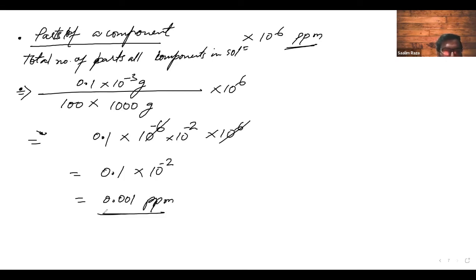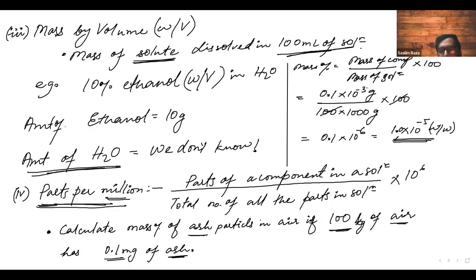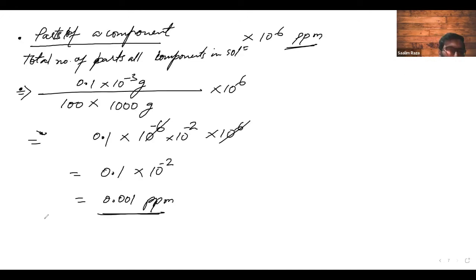ppm. That's it. Earlier, what did we have? We had this kind of concentration term in which there was a decimal point of minus 5. So these kind of weird things we don't want to say, 1 into 10 to the power minus 5. So we derived and devised an easier way of saying things, that is 0.001 ppm.